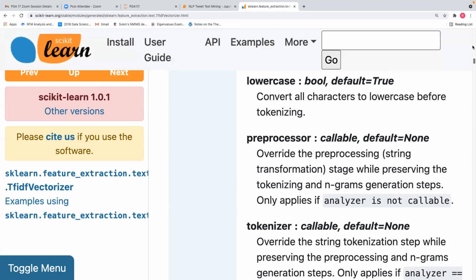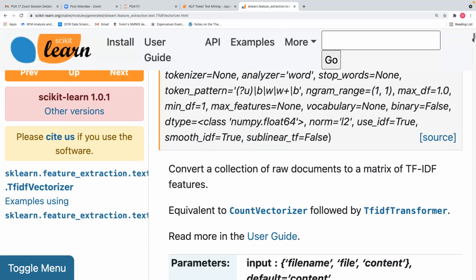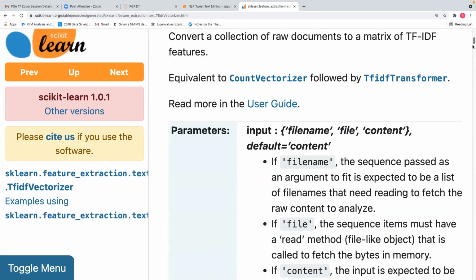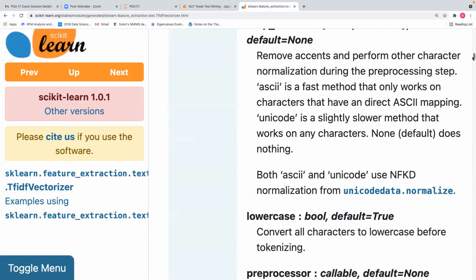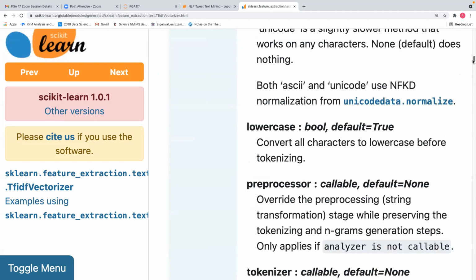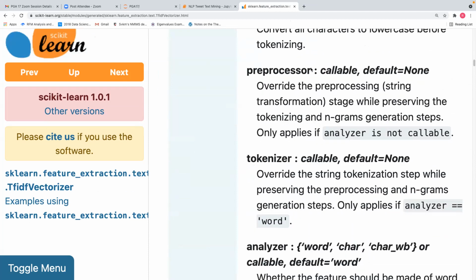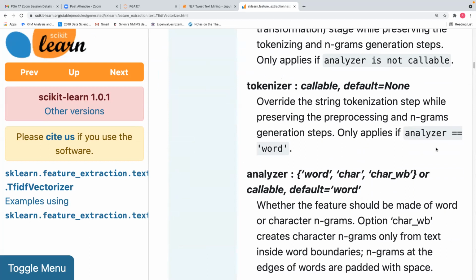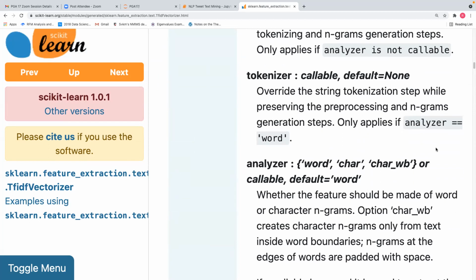The preprocessor is not given, so we have to define a preprocessor, like clean text. Preprocessor is a callable, a string transformation. Tokenizer is also there. Analyzer equal to word is there.